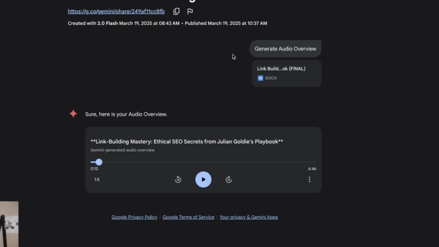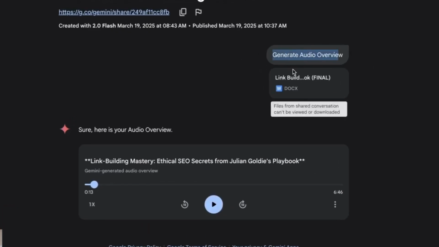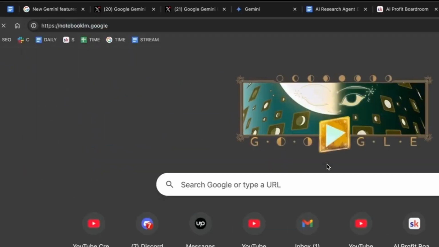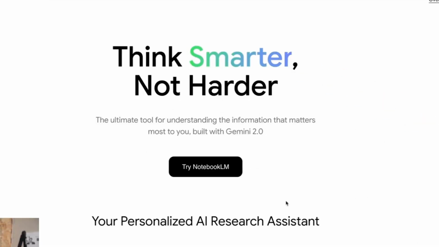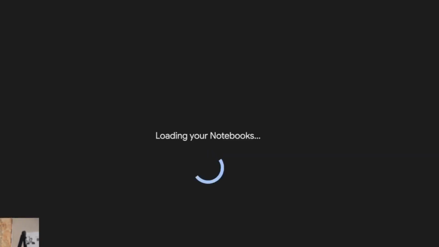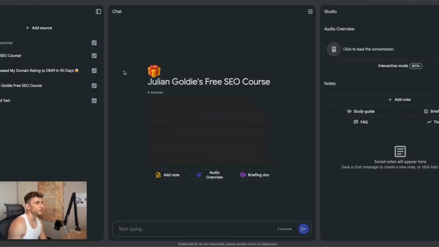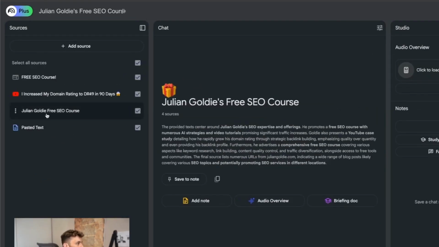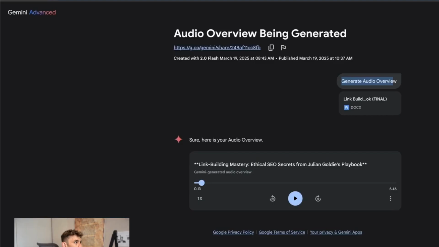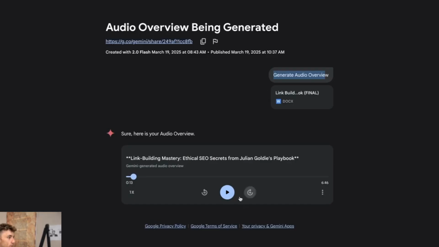Bear in mind as well, like literally all I've done here is click generate audio overview, and upload a document. So there's not even any prompting required. And also, this is a lot nicer than the NotebookLM.google interface, right? So if you're using the UI inside NotebookLM, it's quite messy. You can see it's not that easy to navigate and use. It's hard to go back to old projects, etc. It's just not as nice. Whereas inside Gemini, it's clean, it's nice, it looks good, and the audio is pretty much perfect.